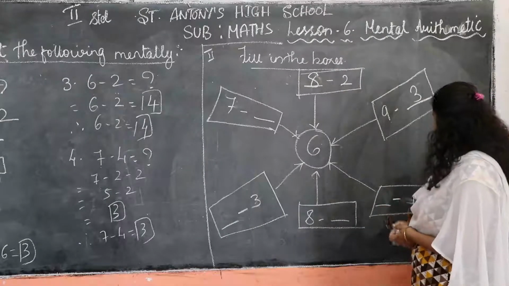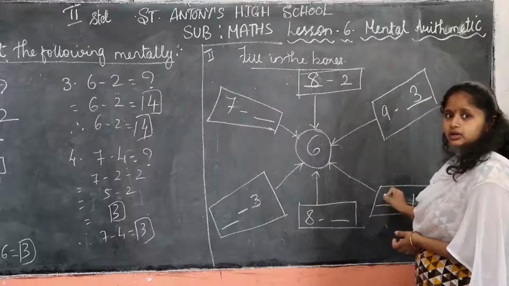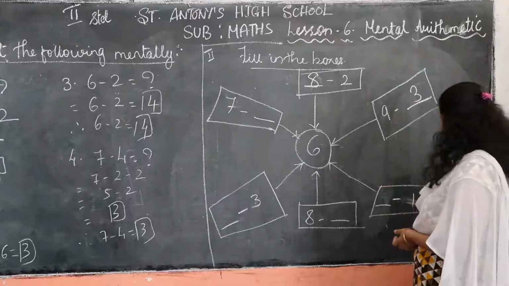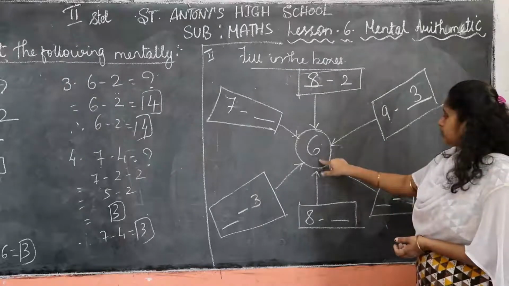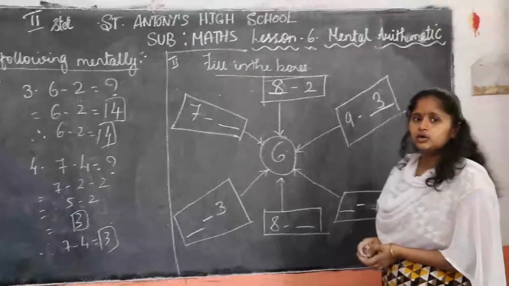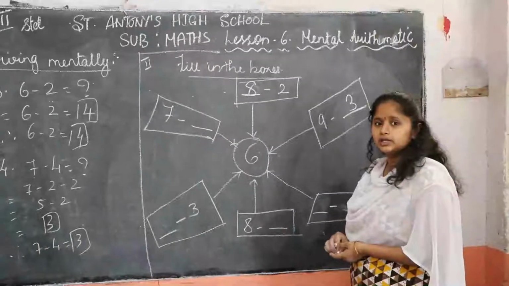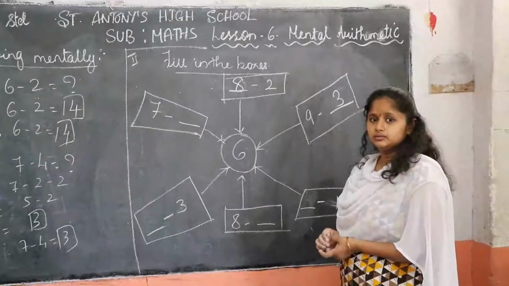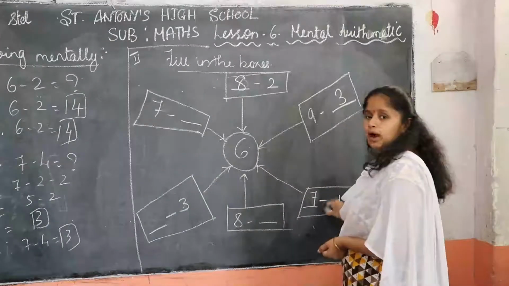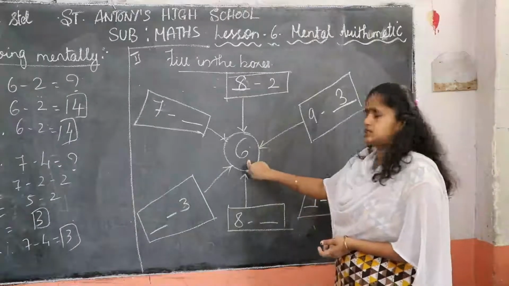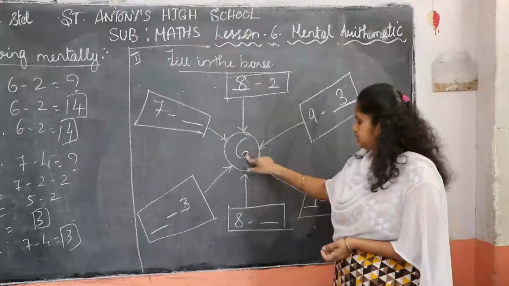Next, dash minus 1. Which number if we write, that will be subtracted by 1 and we get answer 6? Which number should be subtracted here? Number 7. 7 minus 1 is 6. 7 minus 1 is 6.